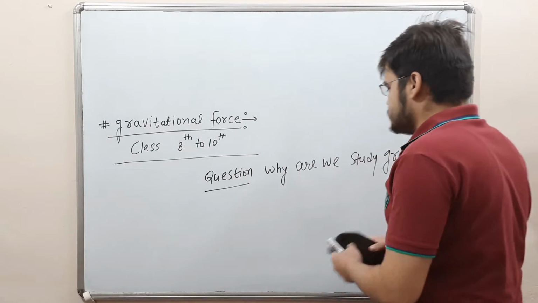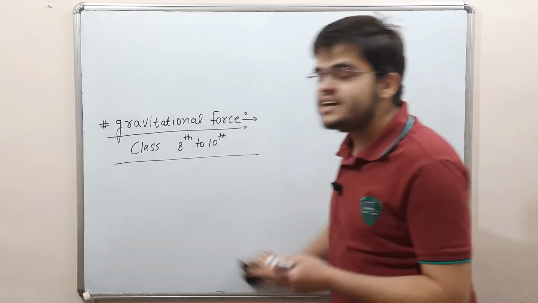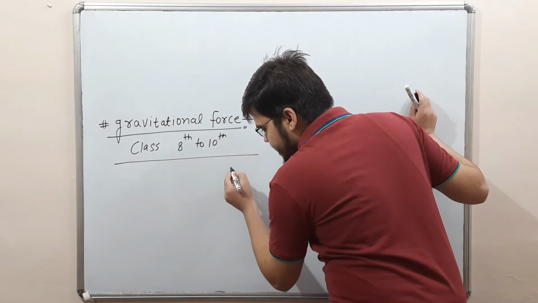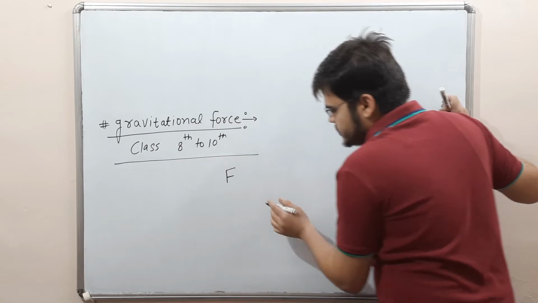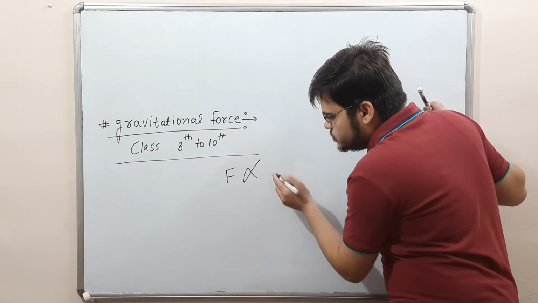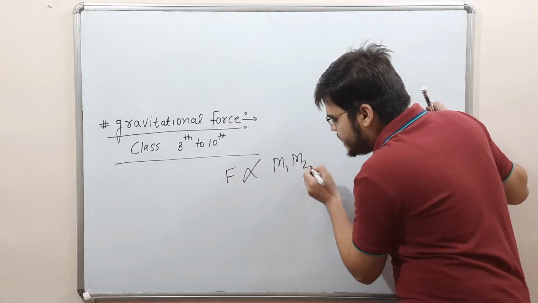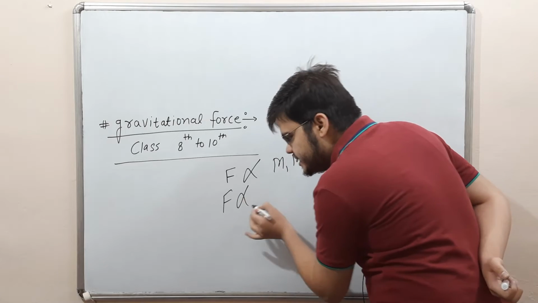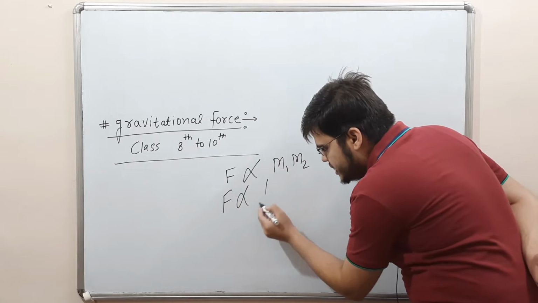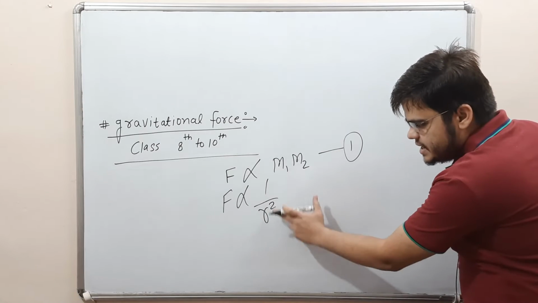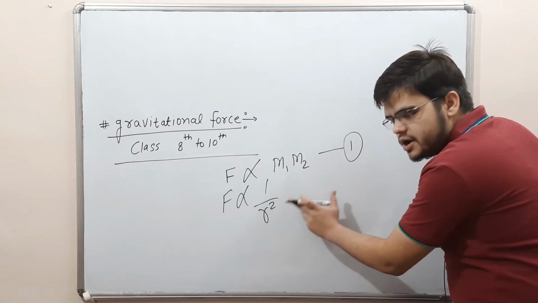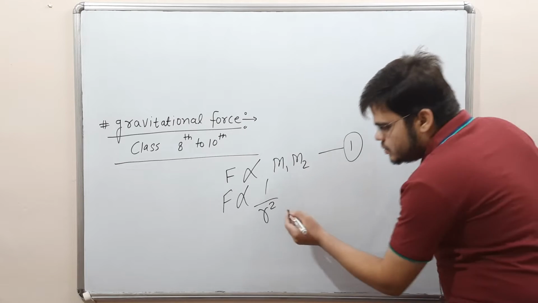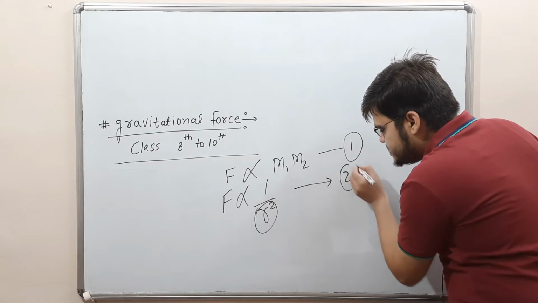The gravitational force is directly proportional to the product of the masses of the bodies. This is equation number one. The second equation: it is inversely proportional to the square of the distance.